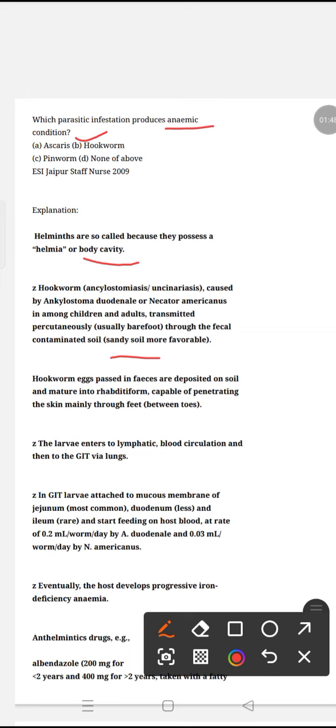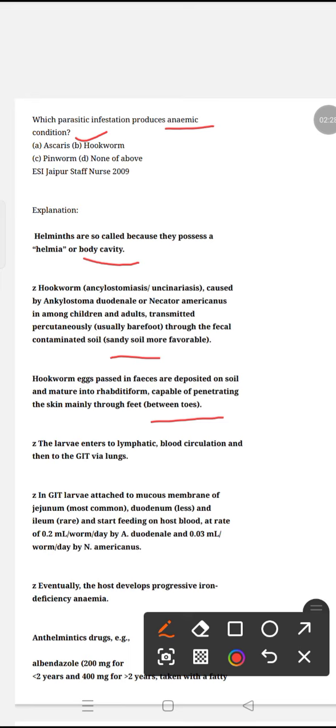Hookworm eggs passed into the feces are deposited on the soil and mature into the rhabditiform larval form, which is capable of penetrating the skin, mainly through the feet between the toes. These larvae, with their hook type of shape, penetrate percutaneously into the barefoot of the farmers or the children, in between the toes.